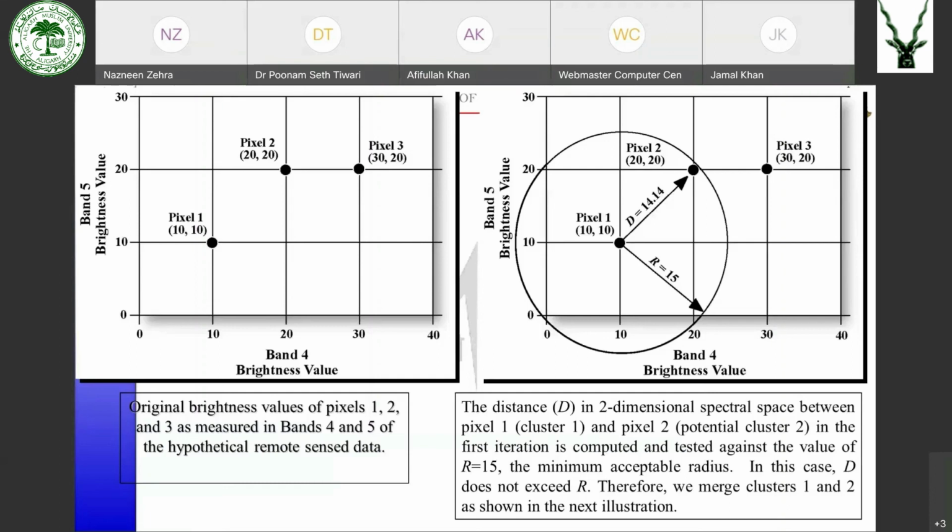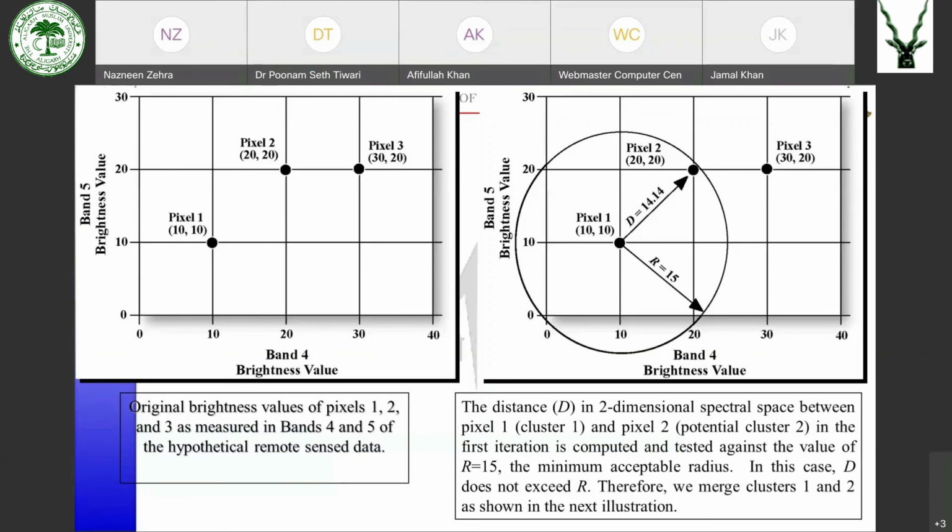Okay. Then it will go to the third pixel. The third pixel would again be checked whether it will be merged with the existing cluster, or it will form a new cluster.